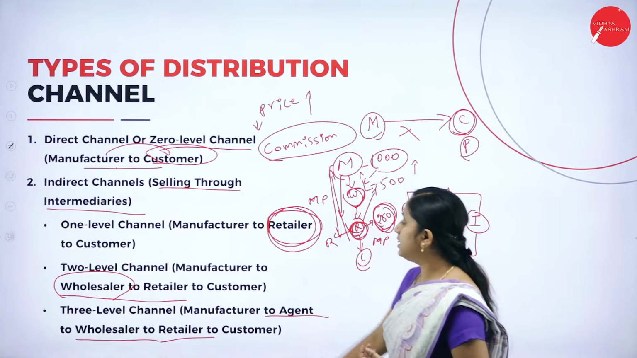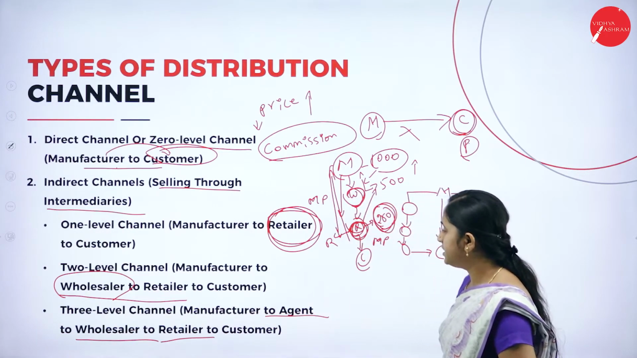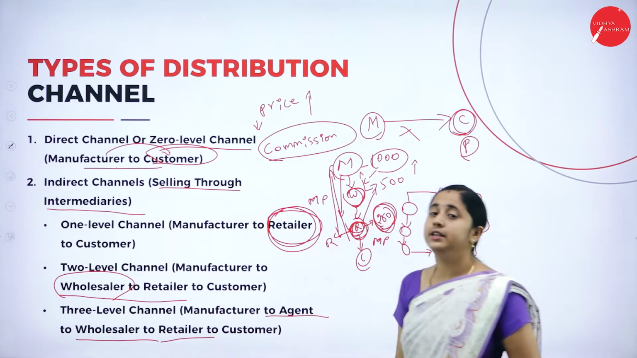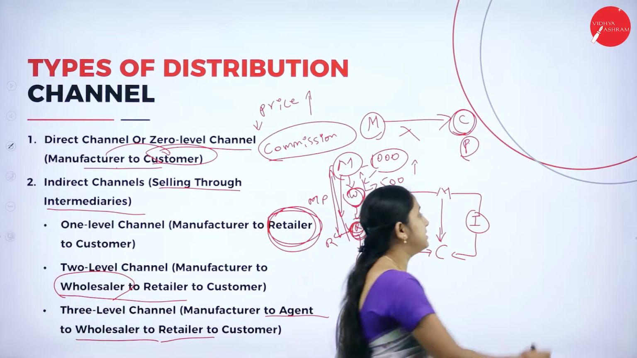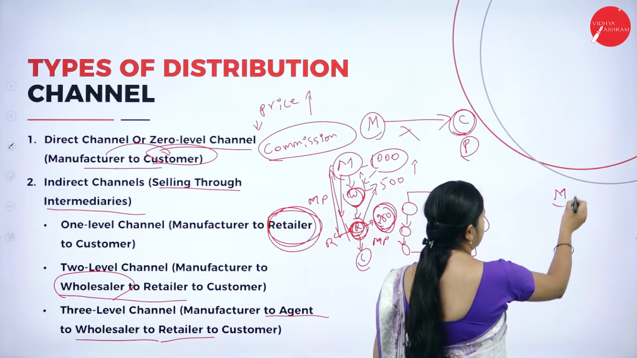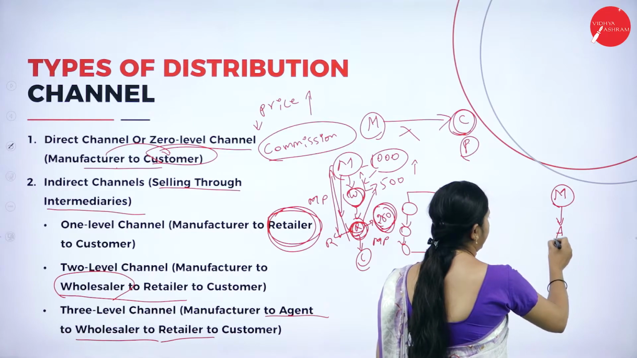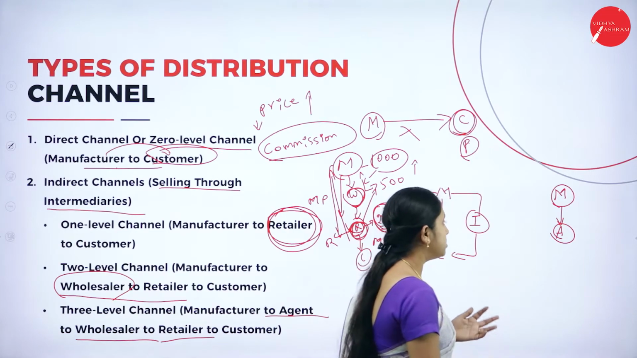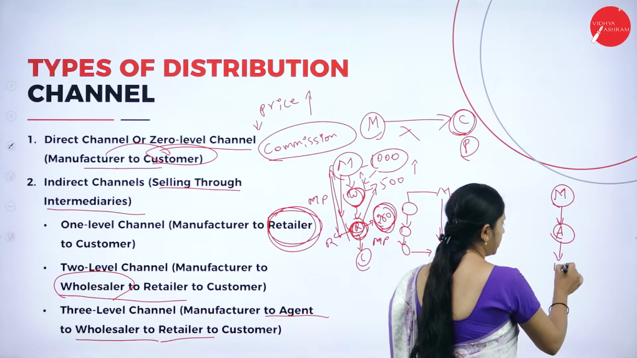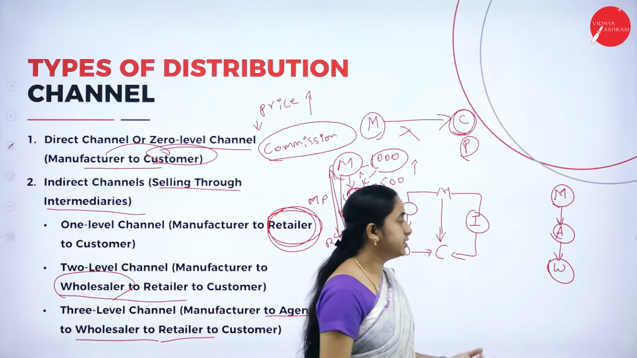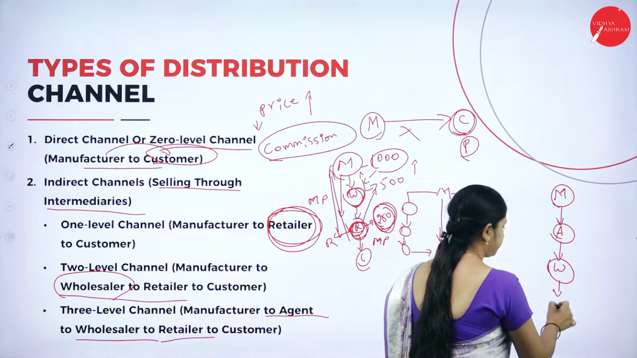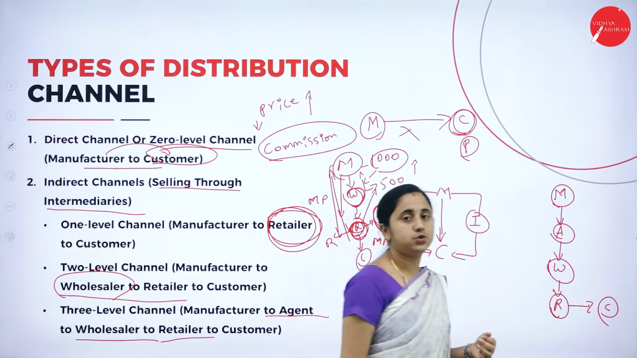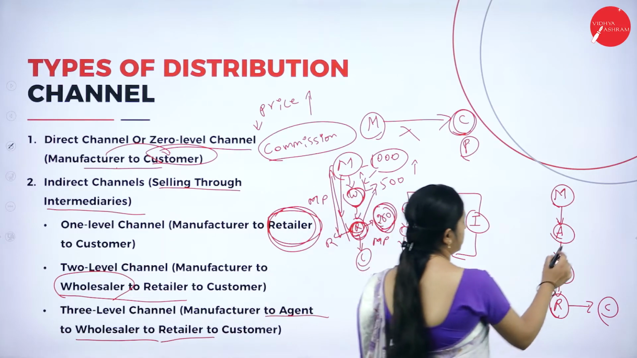Next, the last one, the three-level channel. Three-level channel means manufacturer to the agent, agent to the wholesaler, wholesaler to the retailer, then consumers. In this case, the manufacturer uses this agent to reach their goods to different areas. This agent contacts different wholesalers, from these wholesalers to retailers, to the consumers.